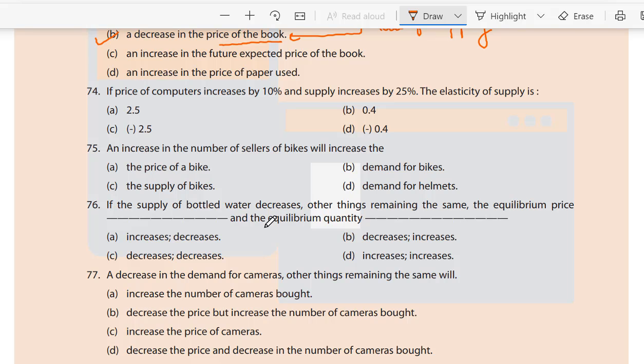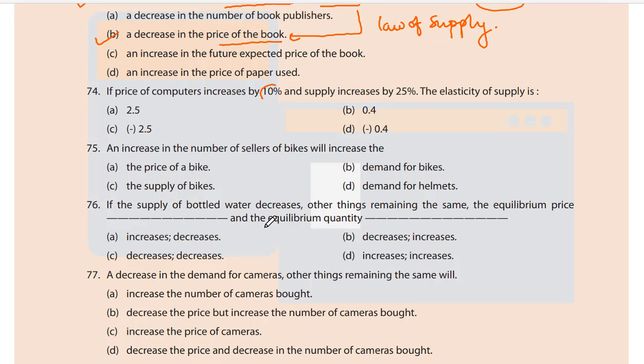74. If the price of computer increases by 10%, supply increases by 25%. The elasticity of supply is calculated.